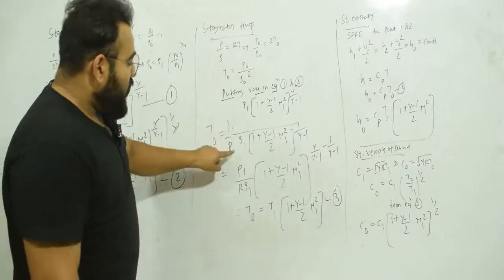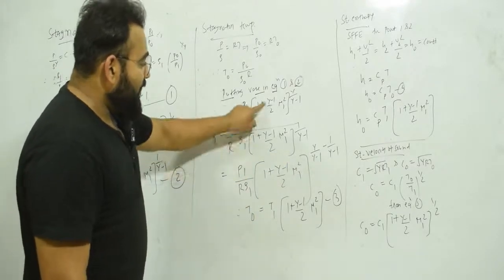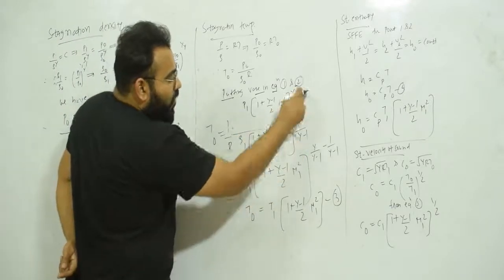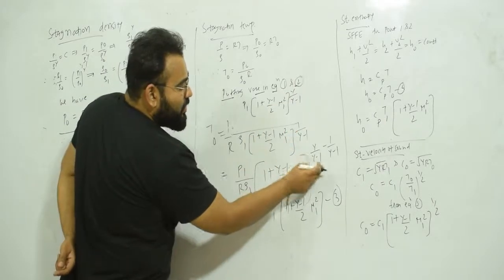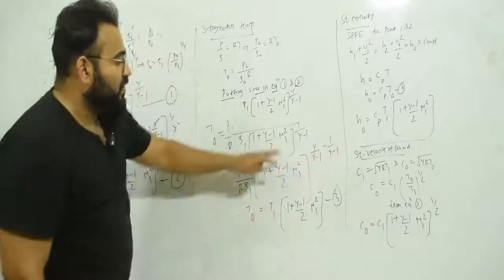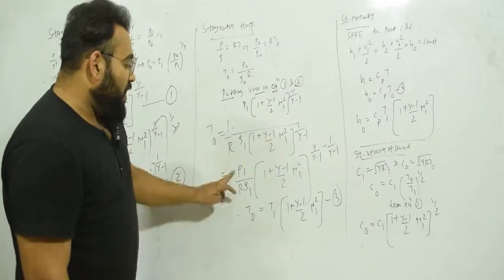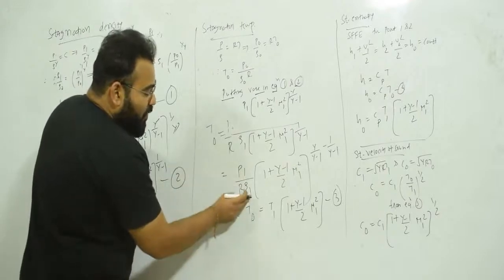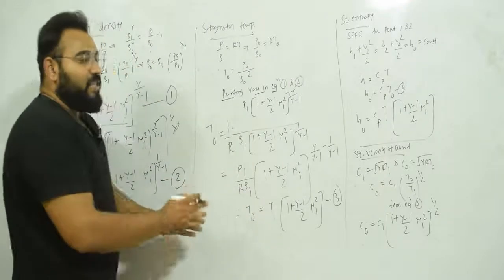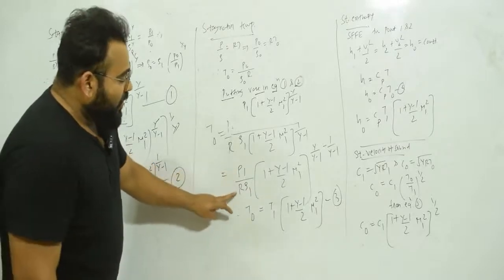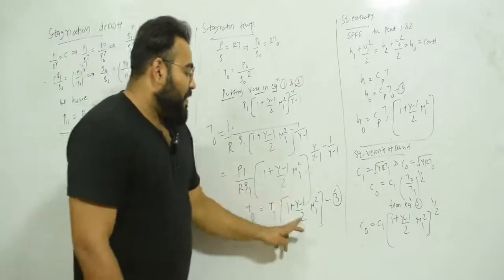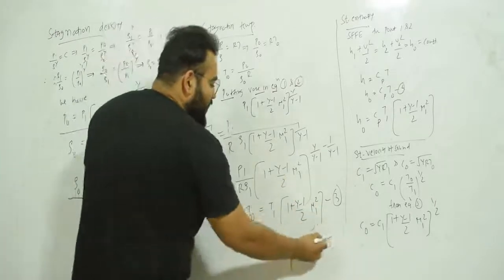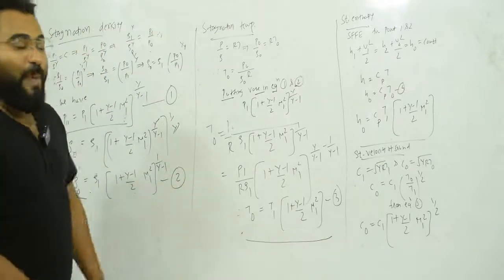Simplify. So P1 upon rho 1 R, and (1 plus (gamma minus 1) by 2 M1 square), because here both the terms are the same, so this will come above. So this is gamma upon gamma minus 1, minus 1 upon gamma minus 1, because this will go above. So now P1 upon R rho 1, so can I write T1, because I know that P1 is equal to rho R T1. So in place of P1 upon R rho 1 I can write T1 times (1 plus (gamma minus 1) by 2 M1 square) raised to 1. Okay, so this is the derivation of stagnation temperature in terms of Mach number.